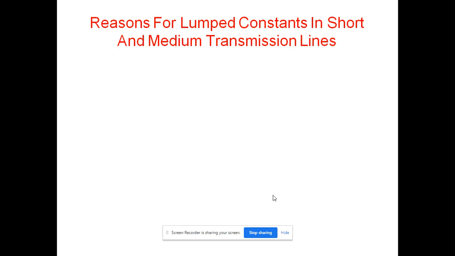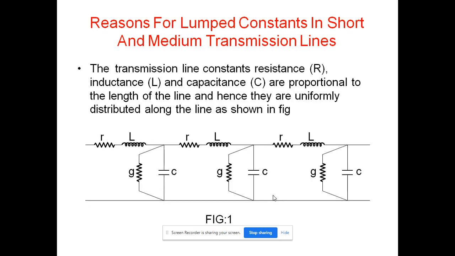Now let us see the reasons for lumped constants in short and medium transmission lines. Here the transmission line constants, that is the resistance, inductance and capacitance, are always proportional to the length of the line. Hence they are uniformly distributed along the line as shown in the below figure.